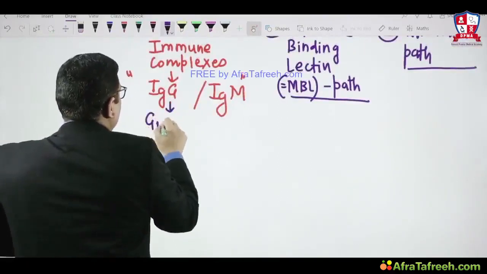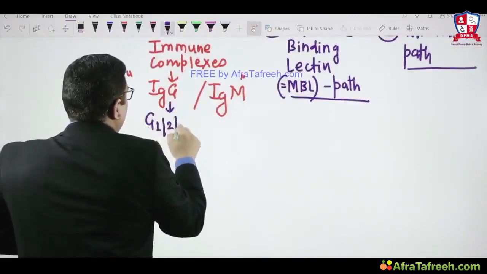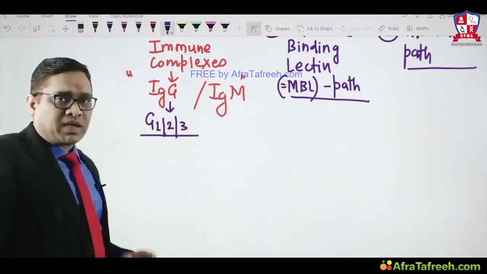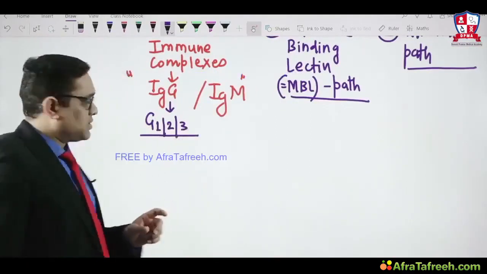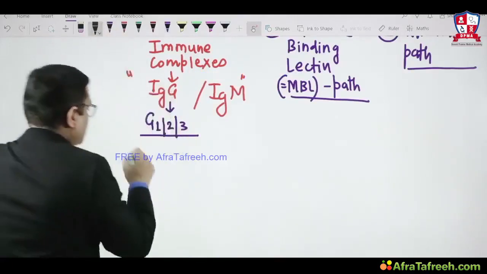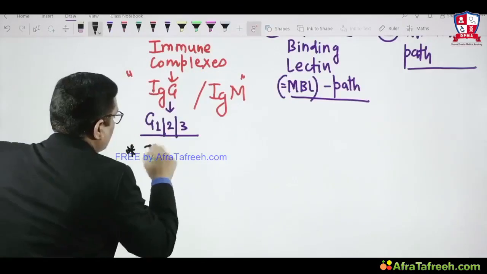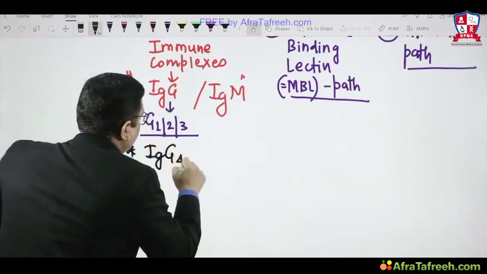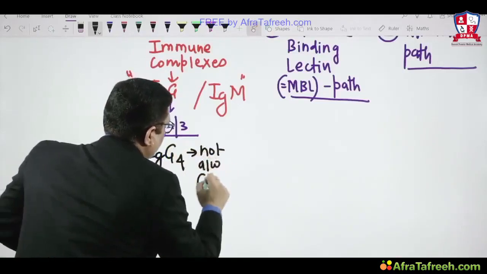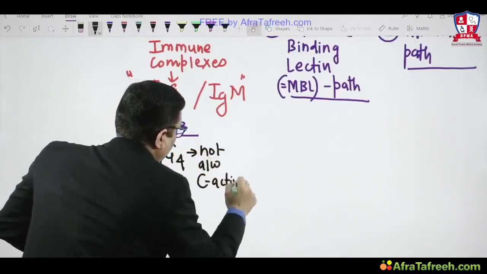Only G1, G2 and G3 are involved in complement pathway activation. IgG4 is not associated. So just make a note that IgG4 is not associated with complement pathway activation.